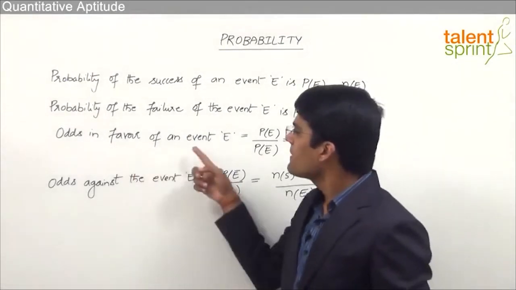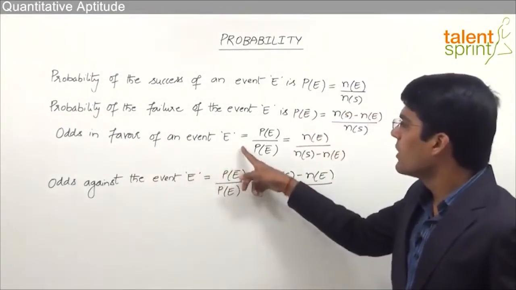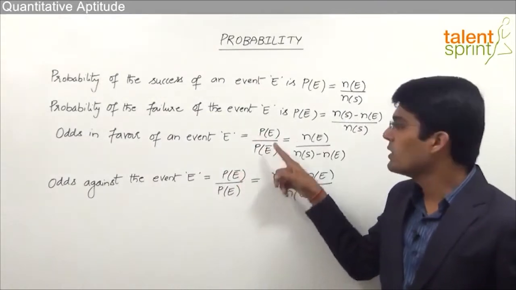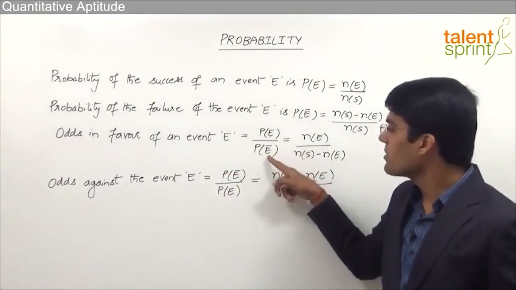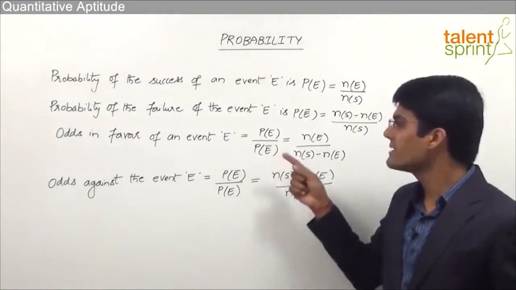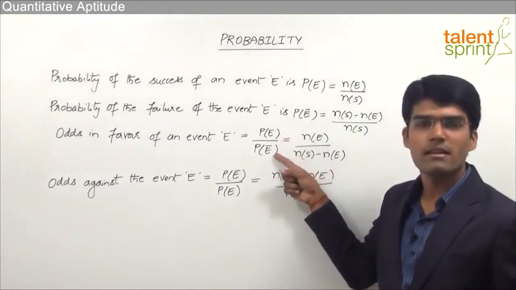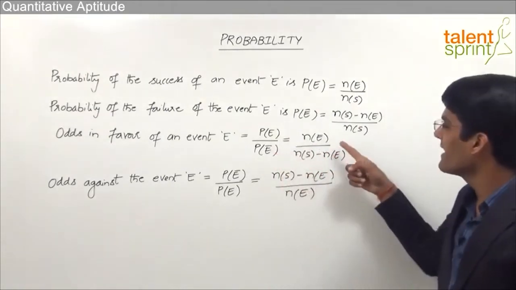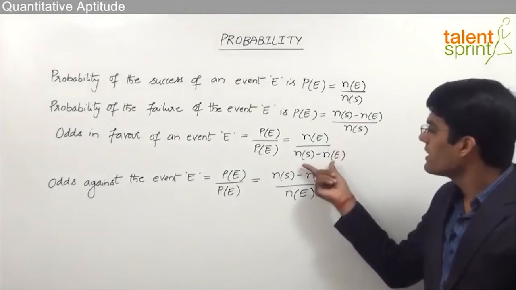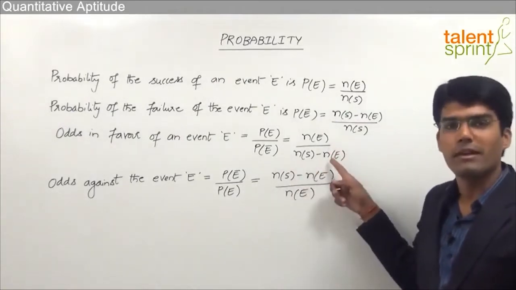So let's understand what is meant by odds in favor and odds against the event. Now odds in favor of an event E is equal to the probability of success divided by the probability of failure. P of E is the probability of success. P of E bar is the probability of failure. So odds in favor of an event is nothing but probability of success divided by probability of failure. So that can be taken as number of outcomes which are in favor of the event divided by the number of outcomes which are not in favor of the event.